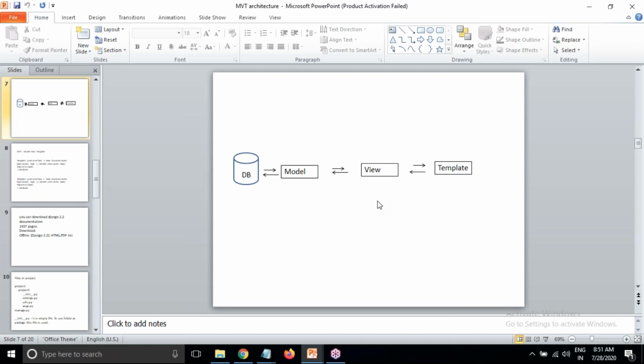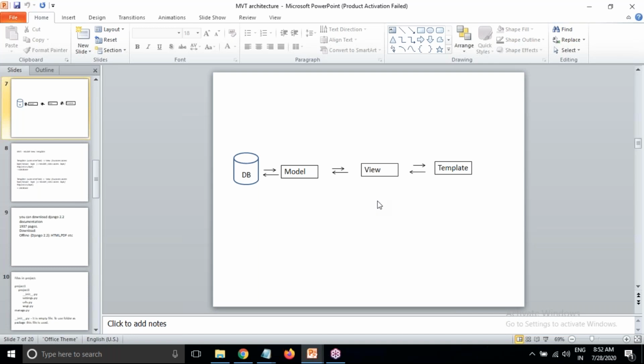View means, in Django, we are going to create views.py, which is a Python file. We are going to create a Python file which works as a business access layer or service layer. In views, two types will be there: function based views and class based views. We can create functions in views.py, or we can create classes in views.py, that we are going to discuss.